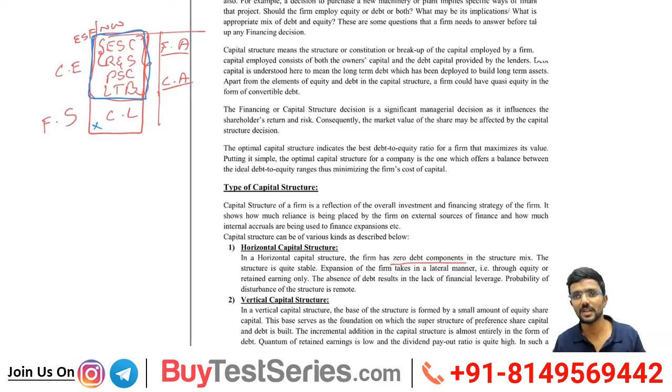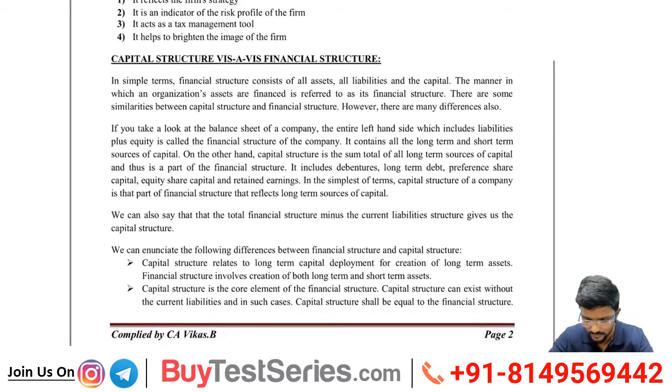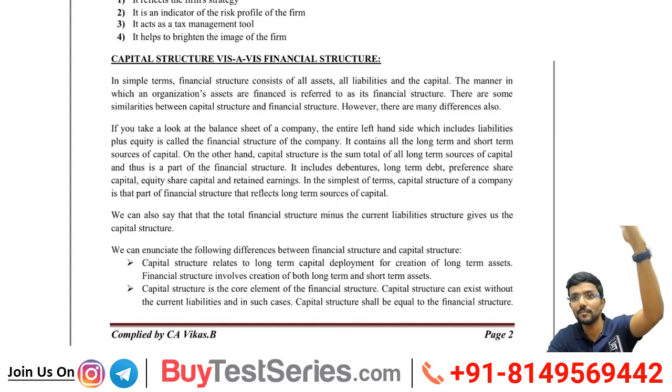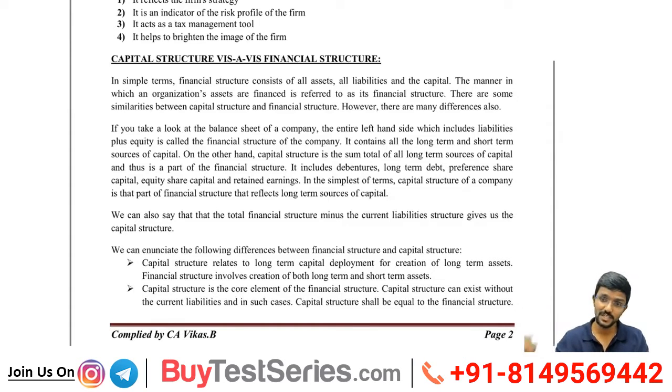So what is financial structure? Total of the liability side, which includes current liabilities. It contains all the long-term and short-term sources of capital. On the other hand, the capital structure is the sum total of all long-term sources of capital and thus is a part of financial structure. Capital structure is a part of financial structure, but financial structure is not equal to capital structure. Because capital employed plus current liability will be my financial structure. Financial structure minus current liabilities will be my capital structure. Good.